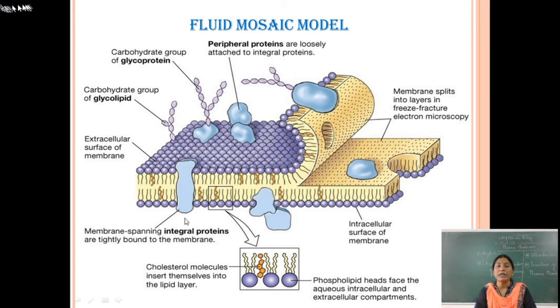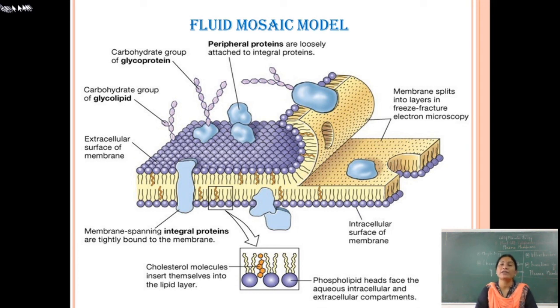These are the integral proteins, which are tightly bound to the membrane. Next are diagrams showing an enlargement where the phospholipid heads face the aqueous intracellular and extracellular components. Here are the cholesterol molecules, which insert themselves into the lipid layer. This is the intracellular surface of the membrane.